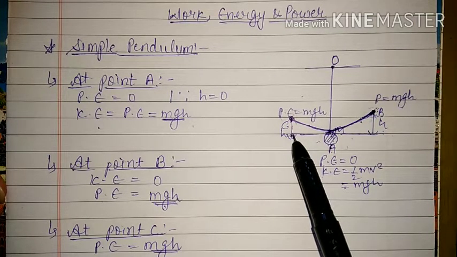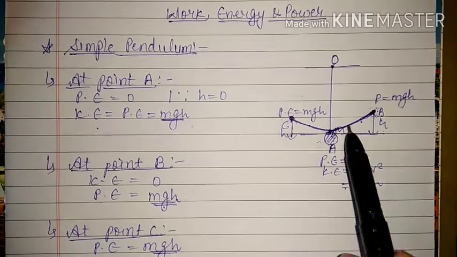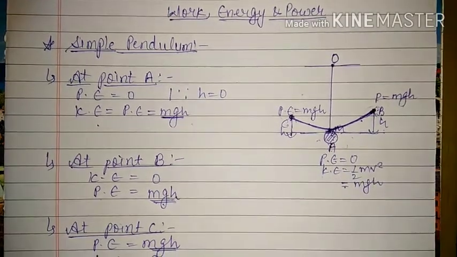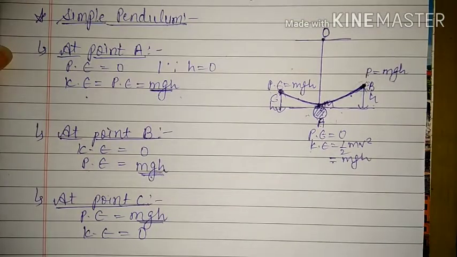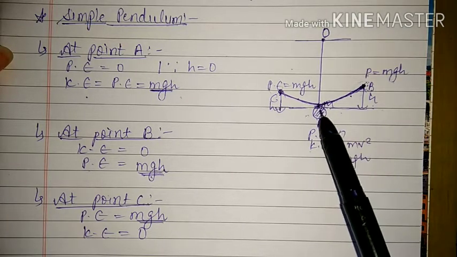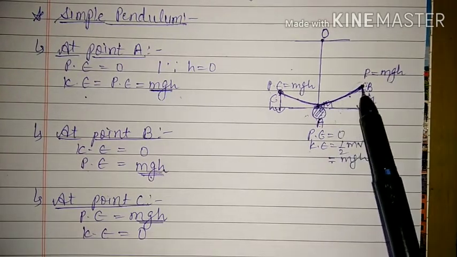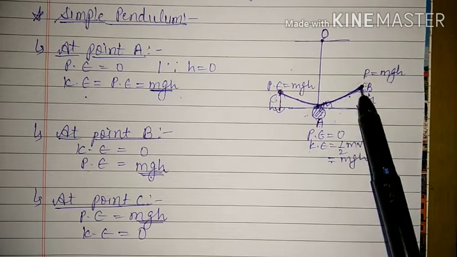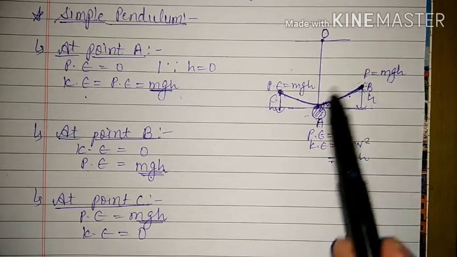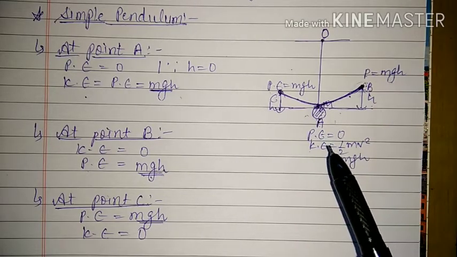But overall, the conclusion is total mechanical energy remains constant. This is the same thing which we discussed yesterday. This is one application of that particular thing, that is the conservation law of energy. And the same things are applicable here. That means here also we have ignored the force of friction. Otherwise, when the bob moves to a height, there will be an interaction with the air, and that air will apply a friction force, because of which its kinetic energy will decrease. But here also we have ignored the friction force or the buoyant force applied by the air.